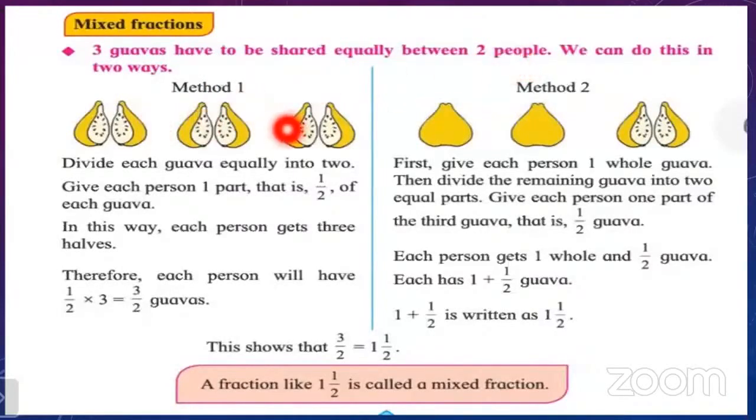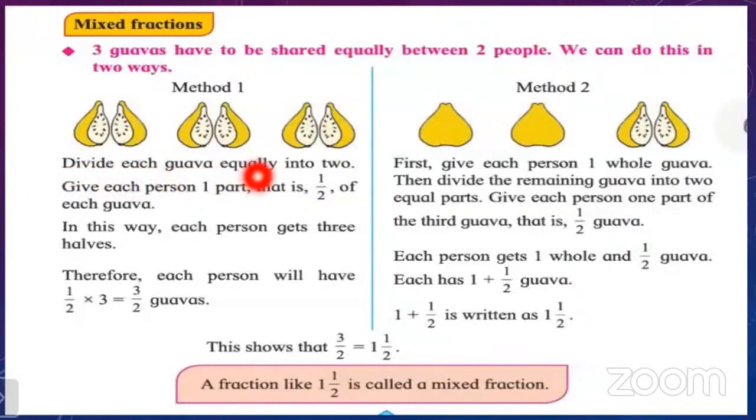3 guavas. Okay. So it means you are 2 friends and you are dividing 3 guavas between 2 friends. Okay, so 2 people. So we can do this in 2 ways. So method 1 and method 2 are given here. So let us understand the very first, method 1. Just try to understand what is given here.